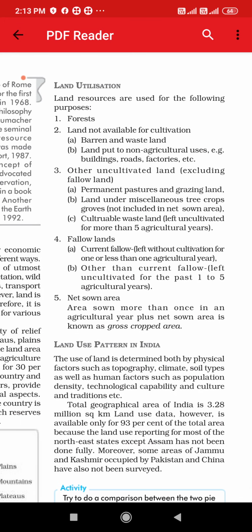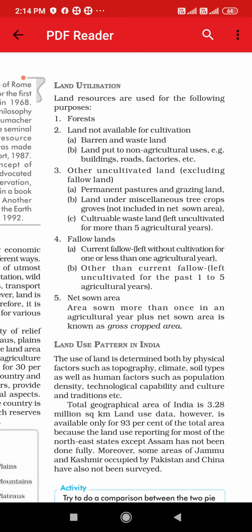So in this land utilization, we have studied 5 points. That first is land used for forest, second land not available for cultivation, that is barren and wasteland, we are not using it for cultivation, but second point here is it is used for non-agriculture purposes like buildings, roads, factories and all. Third, we have seen that other uncultivated land used for pasture land and used for grazing of animals.